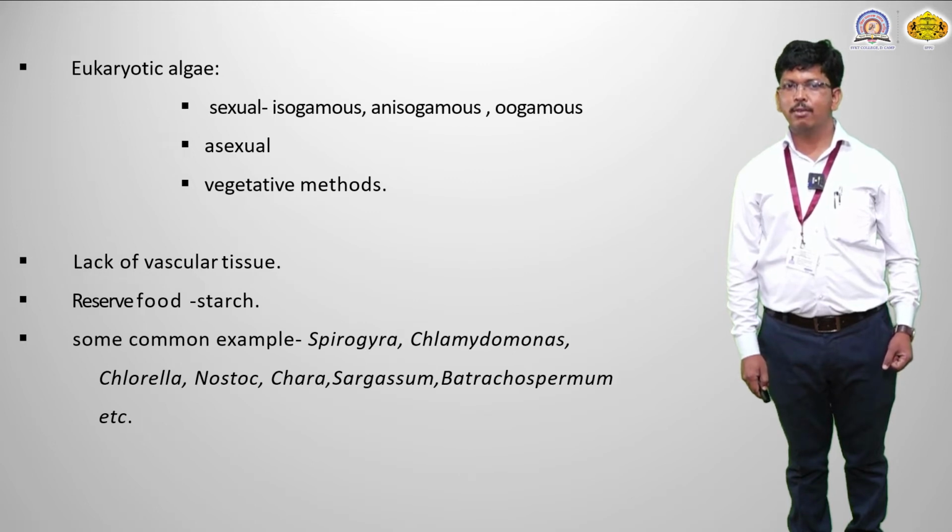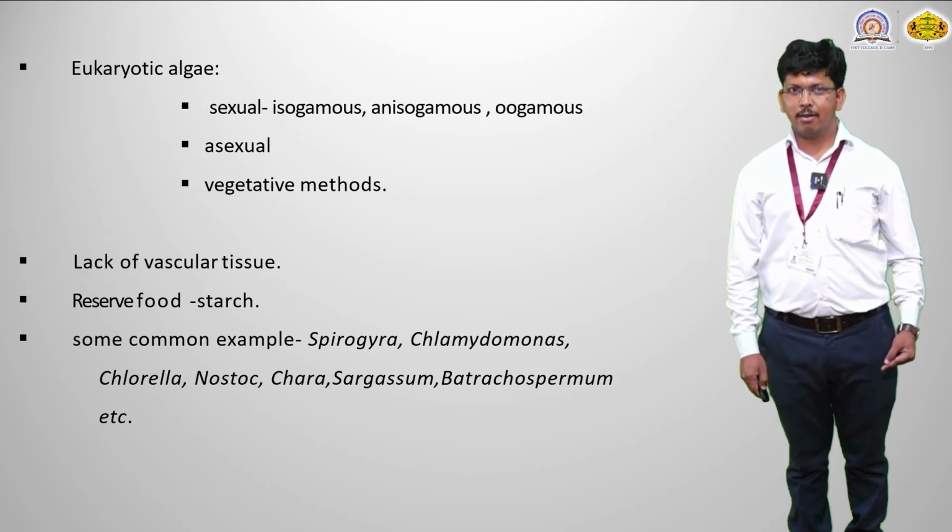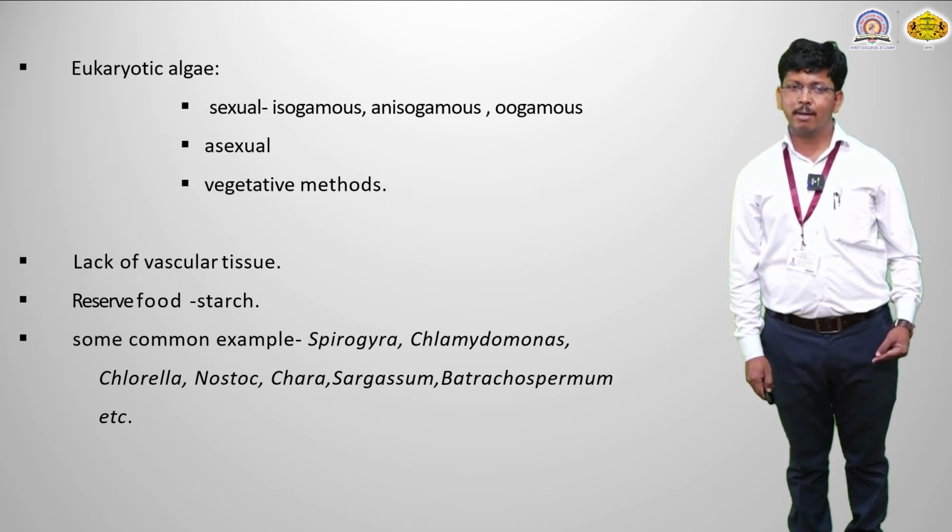Then, lack of vascular tissue system. What is a vascular tissue system? It is the tissue that transports food material, minerals or water from one position to another using different complex tissue systems, for example the vascular bundle. That kind of cell or tissue system is completely absent in algae. That's why there is a lack of vascular tissue system.